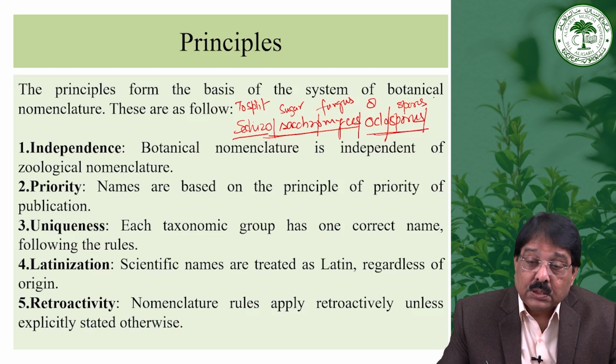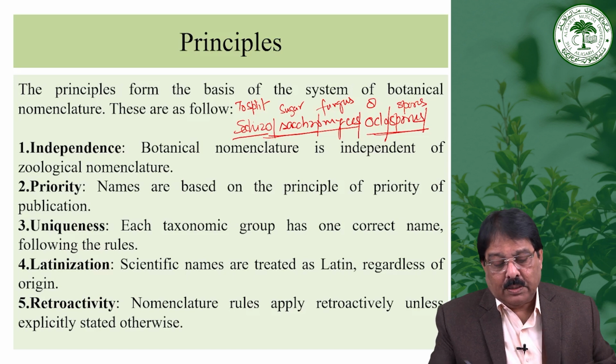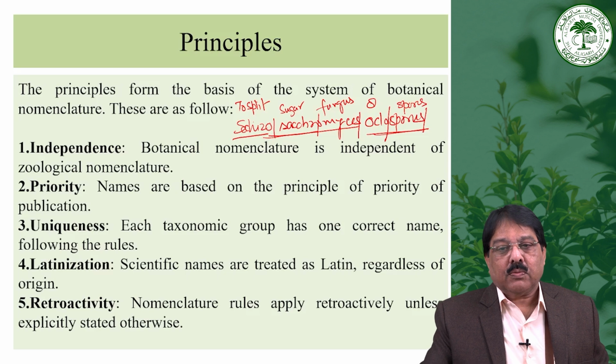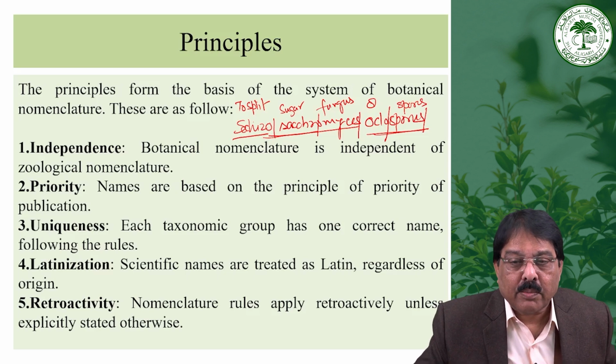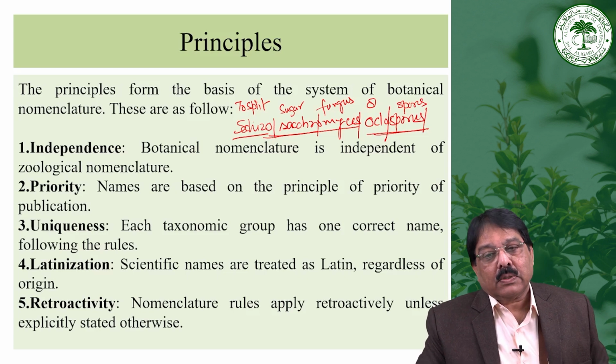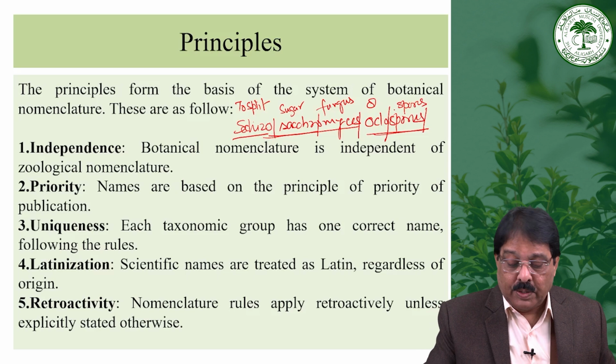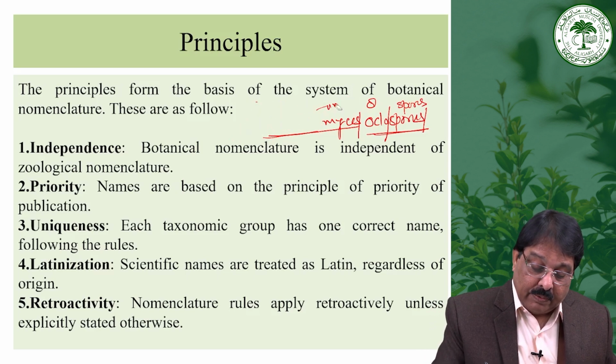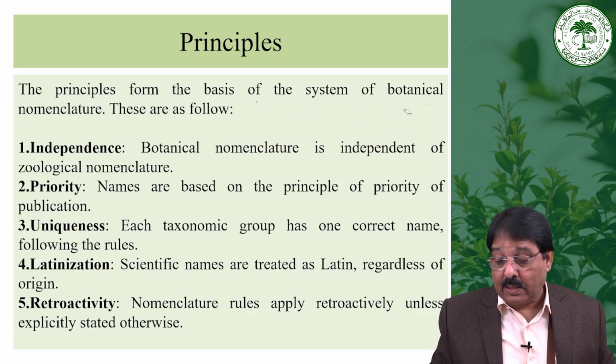So it is self-explanatory. If anybody knows the Latin language, then immediately after reading Schizosaccharomyces octosporus, they would be able to understand that it is the name of a fungus having the ability to split sugar and bearing 8 spores. So that's why the Latin language has been adopted in nomenclature, for giving the name to the plant.